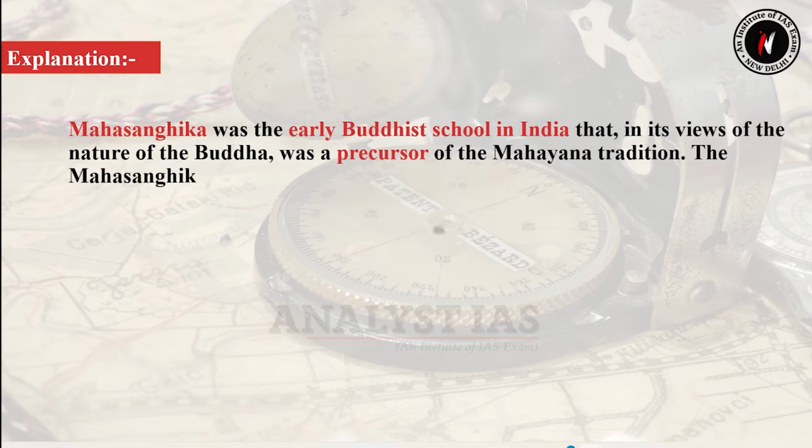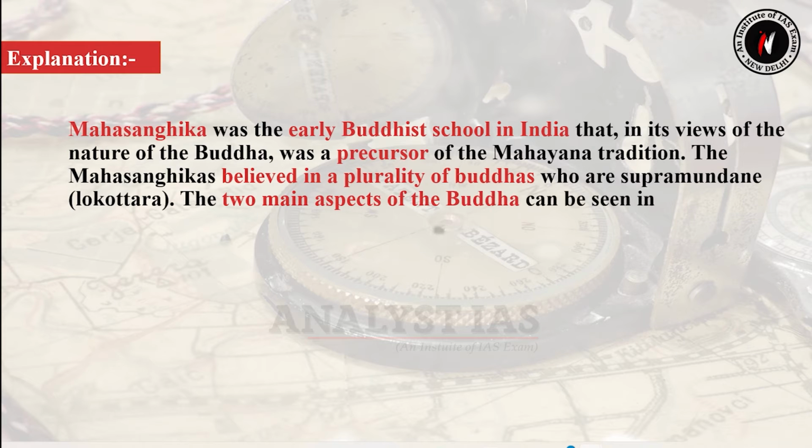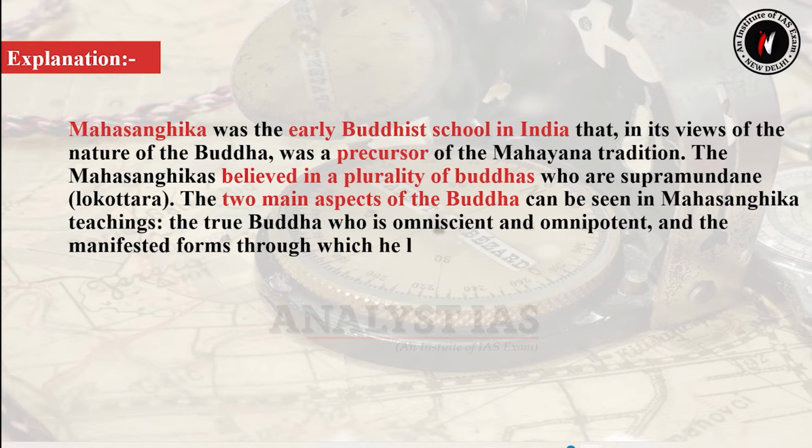The Mahasangikas believed in a plurality of Buddhas who are supermundane or Lokottar. The two main aspects of the Buddha can be seen in Mahasangika teachings. The true Buddha who is omniscient and omnipotent, and the manifested forms through which he liberates sentient beings through his skillful means or upaya.